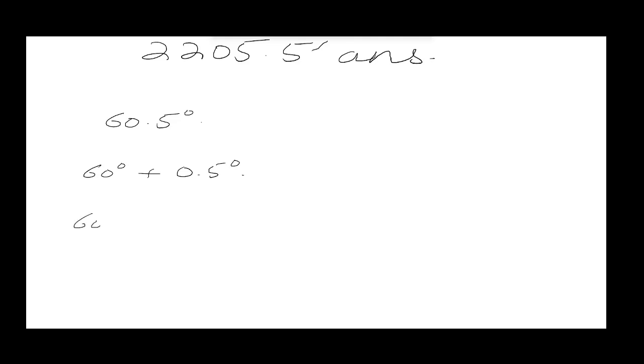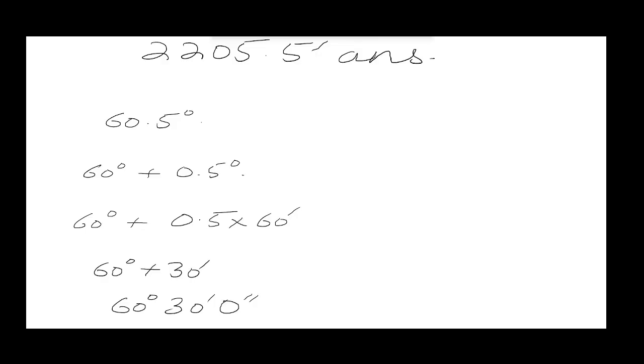So that means we can just write 60 degrees as it is, but 0.5 will be multiplied with 60 minutes. So when both of these are multiplied with each other, we get 30 minutes. So 60 degrees is added with 30 minutes. Now after this, we do not have any remaining decimal, so we cannot turn this into seconds. So we will write 60 degrees with 30 minutes, and our seconds, we can just say that it is 0, but we do not need to write it.